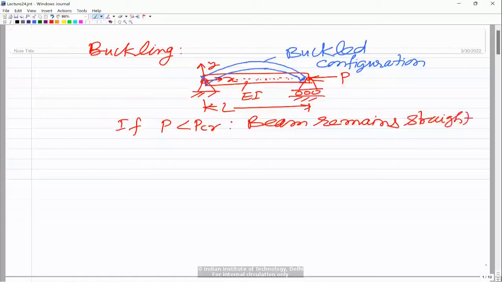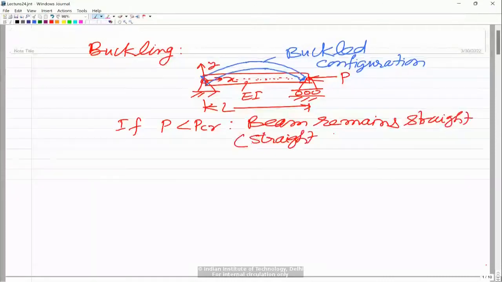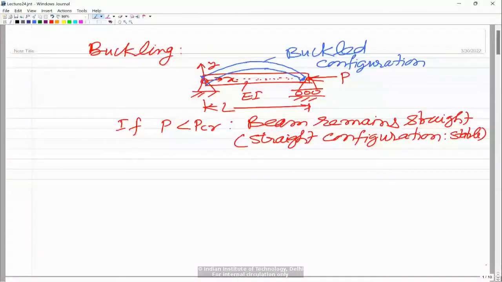So the beam remains straight, and we also say that the straight configuration of the beam is stable if the load is less than that. Stable in the sense that if we apply a small disturbance, a transverse load or any kind of disturbance, the beam will come back to its straight configuration.